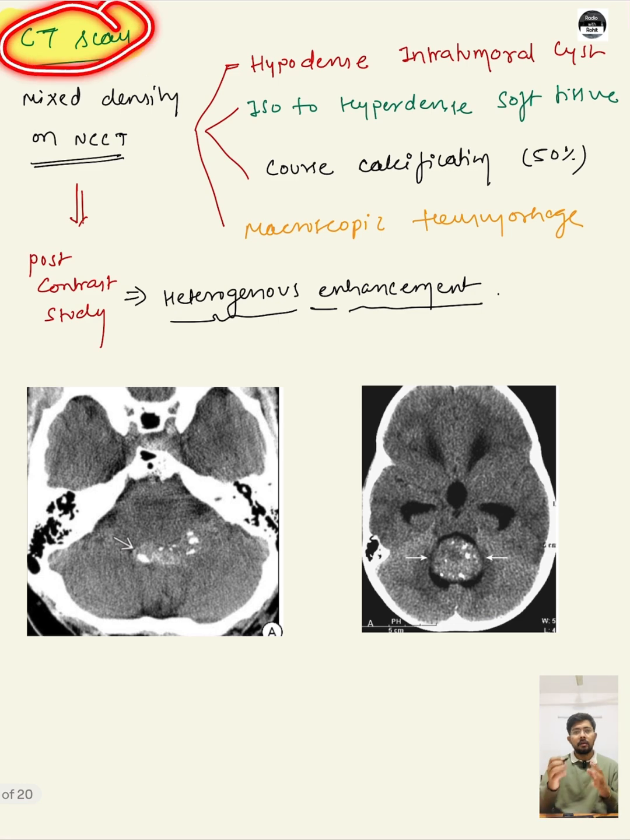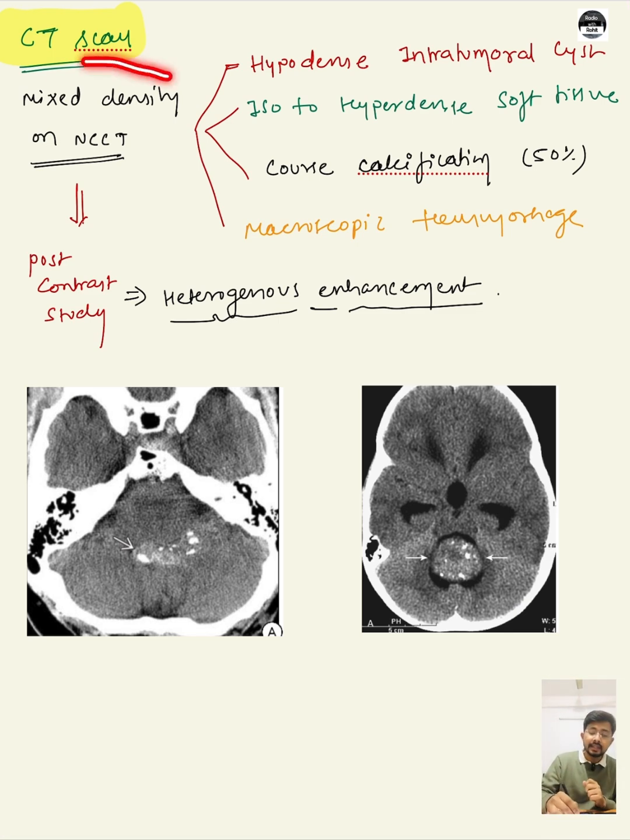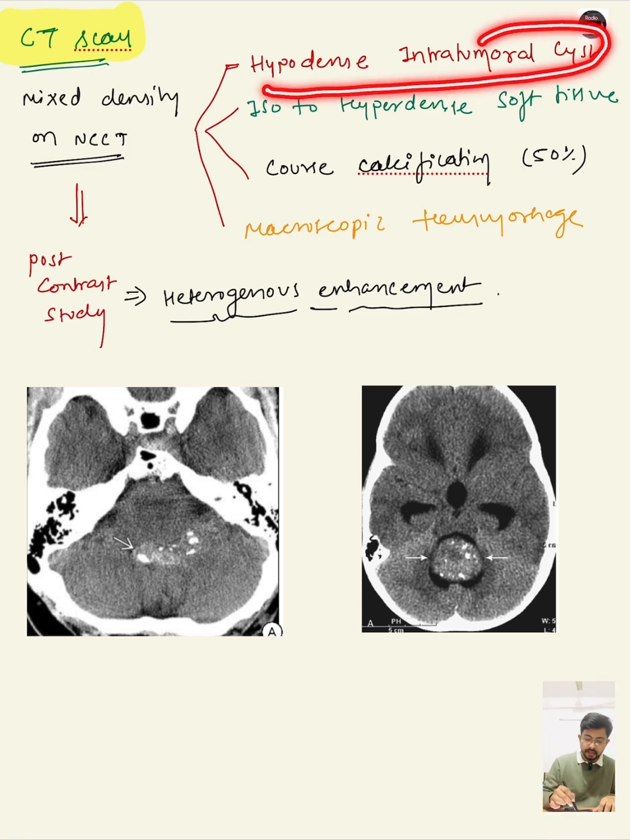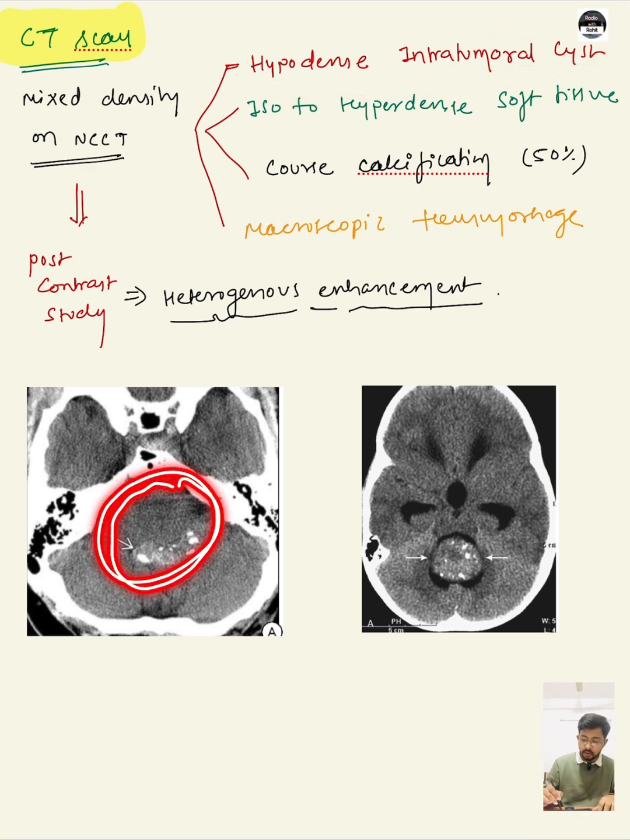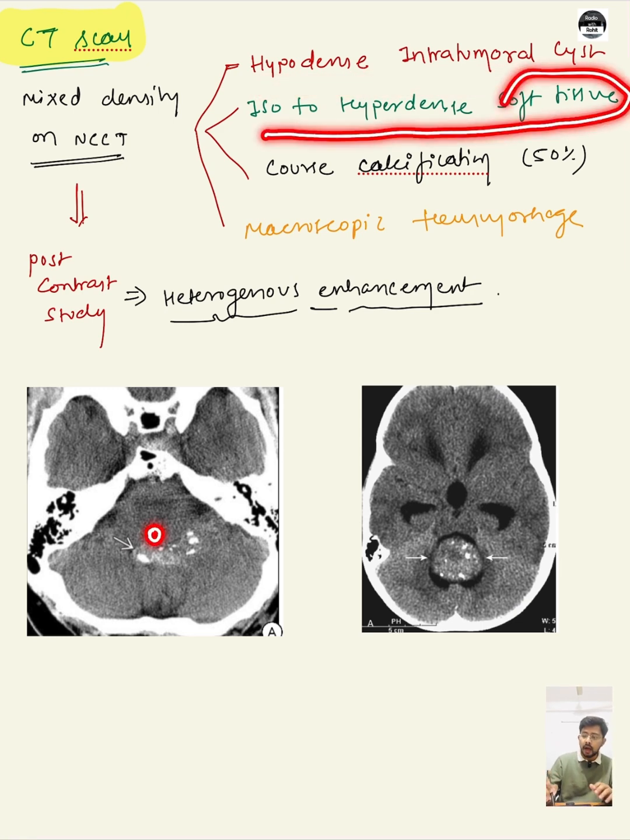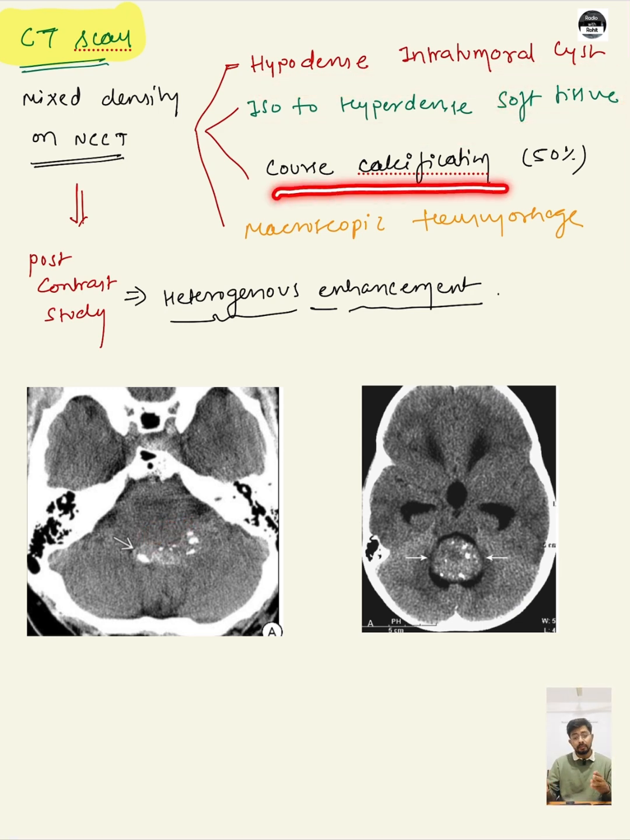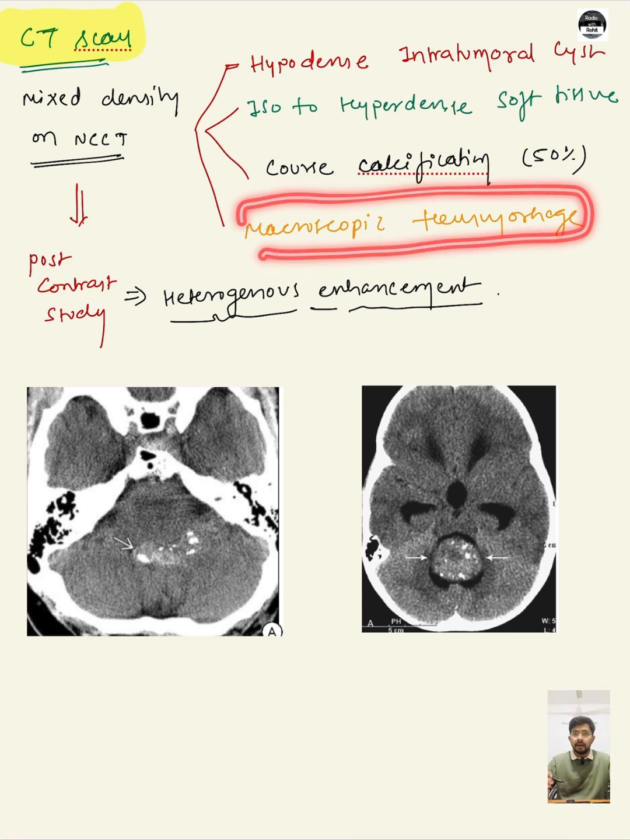So on CT scan, like we just saw, there is one lesion which is well defined and lobulated, with cysts and gross calcification. So it will give mixed density on the non-contrast CT. Here we can see that this is our lesion where the focal calcifications are present. A hypodense intramural cyst could be there, with iso to hyperdense soft tissue. Coarse calcification may be present in 50% of cases, and macroscopic hemorrhages could be there.